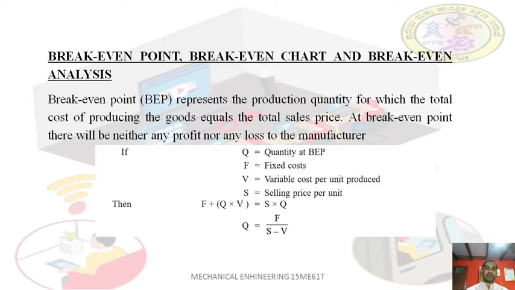If you keep on selling, at some point you will gain some money that is equal to the total cost you have invested. Whatever you invested has come back by selling some of the goods, not fully, only partial goods. For example, you have manufactured 100 goods. While selling 85 goods, you got back the total cost which you have invested. So that is the point where you got your invested money back.